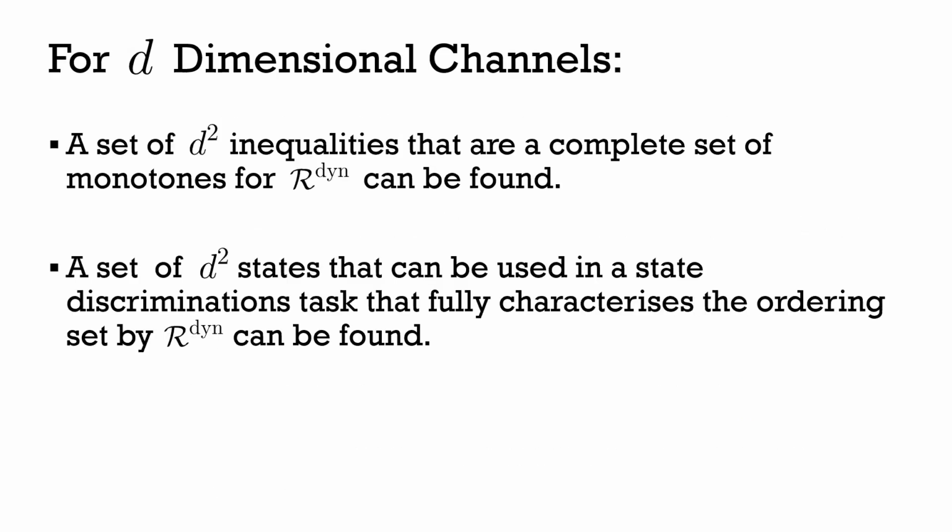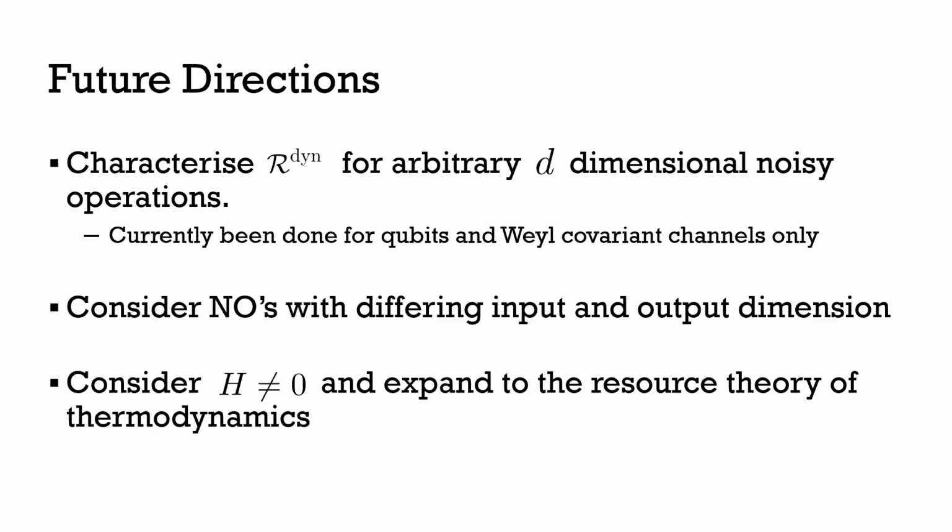And using a similar proof in terms of this geometrical structure, we're also able to find a set of d-squared inequalities that fully captured the partial order set by this preservability theory. And we're also able to find a set of d-squared states that you could use in some state discrimination task. So similar to our qubit result.